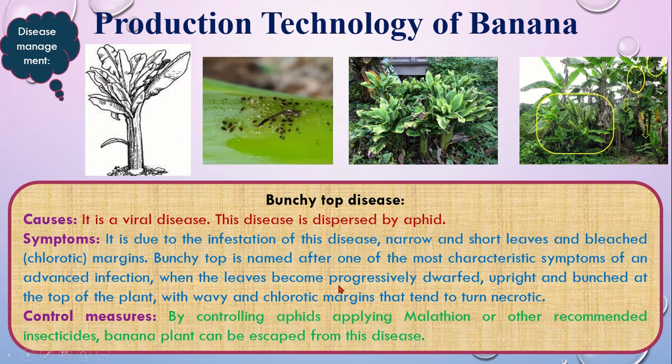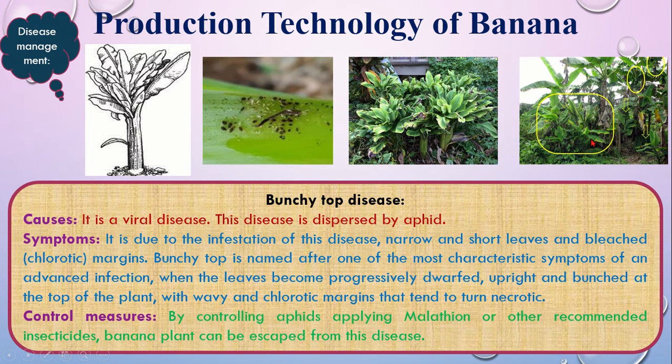As the infection progresses, the leaves become dwarf and upright and bunch at the top of the plant with wavy and chlorotic margins that tend to turn necrotic. As you see in the picture, the top portion is not expressed according to its characteristics. This makes the bunch on the top. Here you can see the bunch and the plants become dwarf.